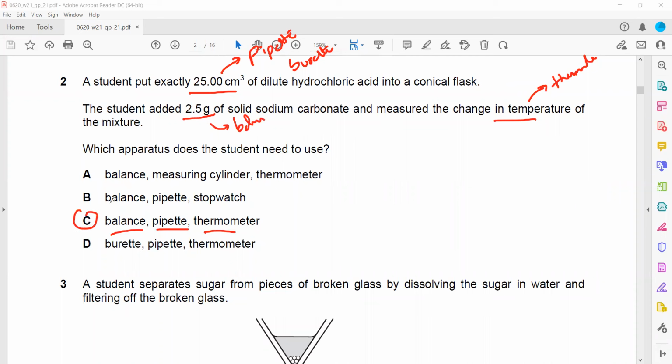Why is A not correct? A stopwatch is not needed, we are not measuring the rate or speed of the reaction. Also, a measuring cylinder does not measure accurate volume. It's written 25.00, so it means we want to measure it accurately. A burette, pipette or thermometer can be used, but what is the missing item? Because we are measuring a mass, there should be a balance as well. That's why C is the right answer for this.